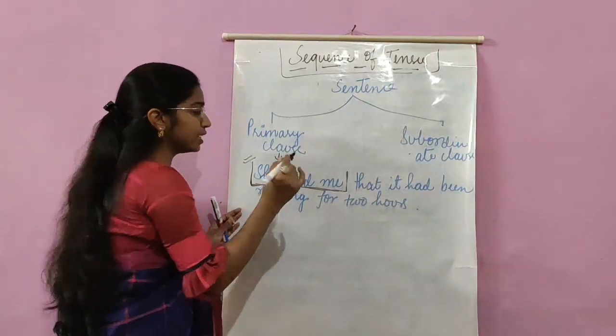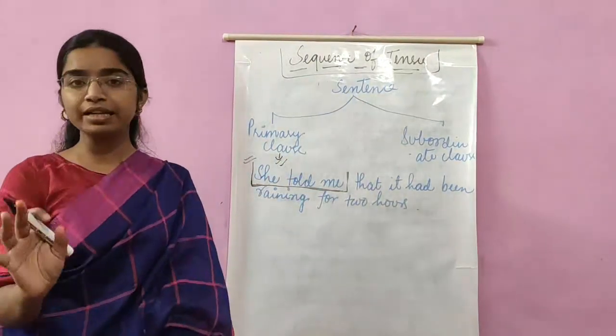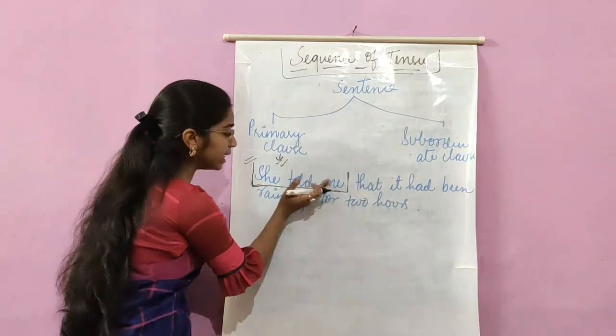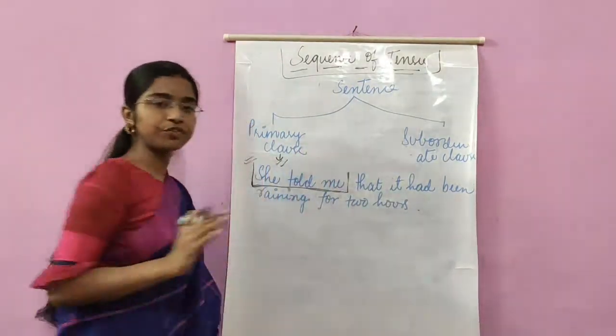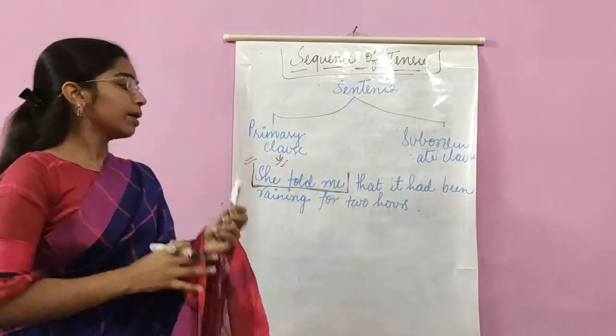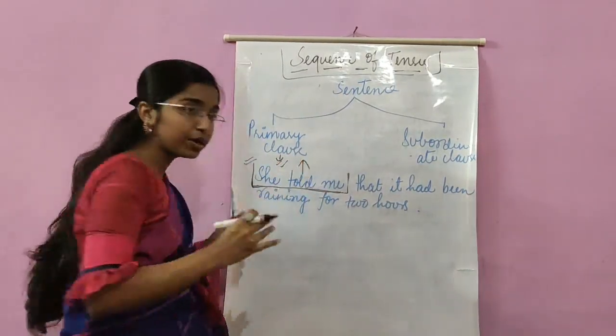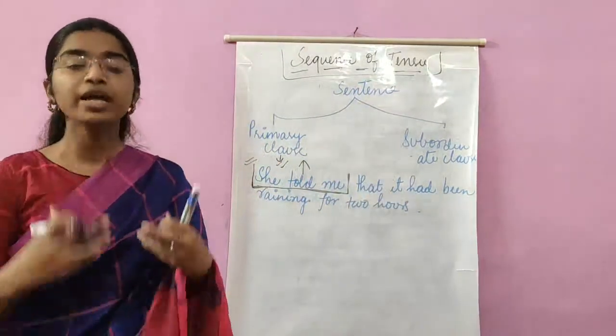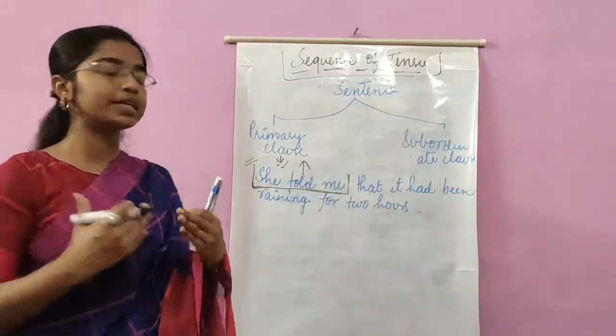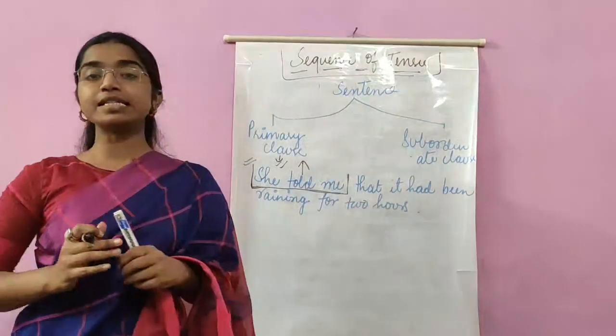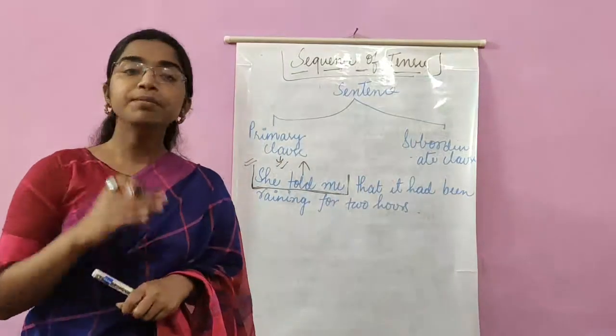Like, if I say "she told me", the meaning over here is very clear. I do not need any context for the completion of its meaning. Okay? So that is why I call it main clause. Since it is main clause, it can stand on its own and it has no dependence on any other part of the sentence for the completion of its meaning.